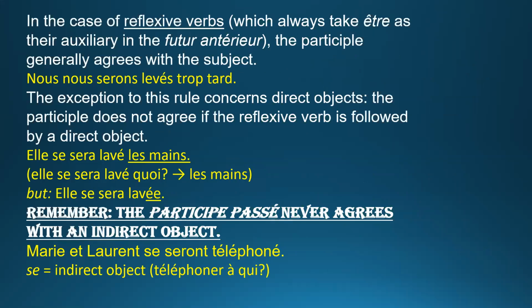This is the same rule: whenever there are reflexive verbs in the sentence, our past participle will agree with the subject, because a reflexive verb takes être as helping verb. You have an example: nous nous serons levés. Now levés has s. Why? Because our subject is nous and the verb used is a reflexive verb.